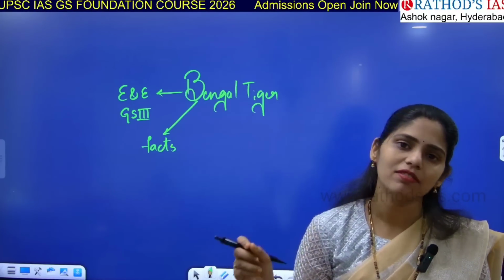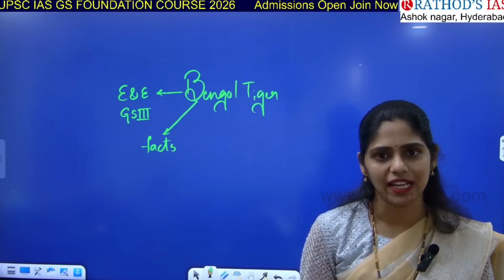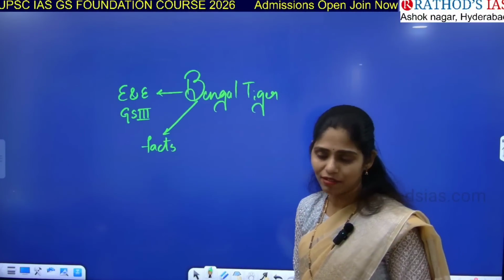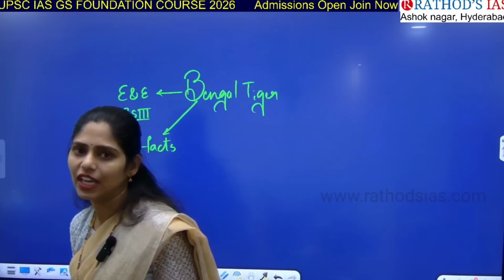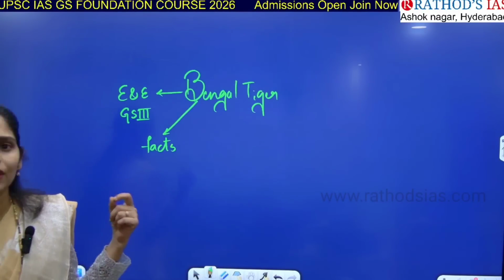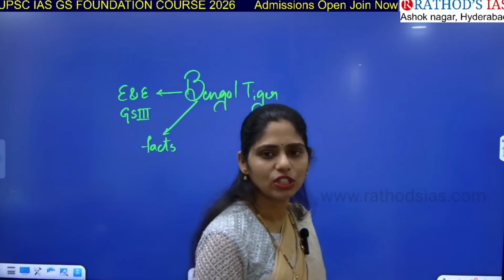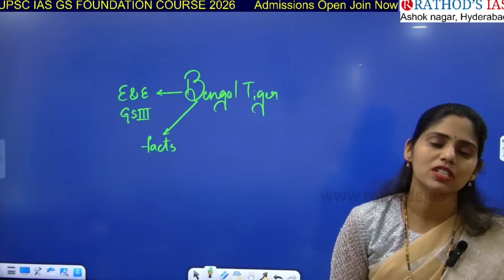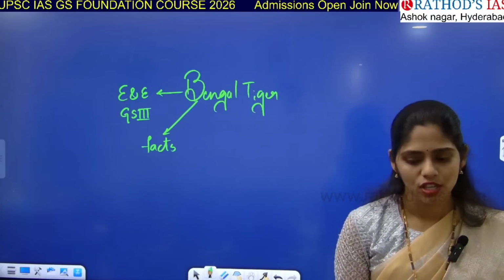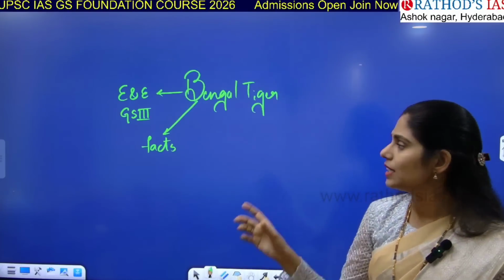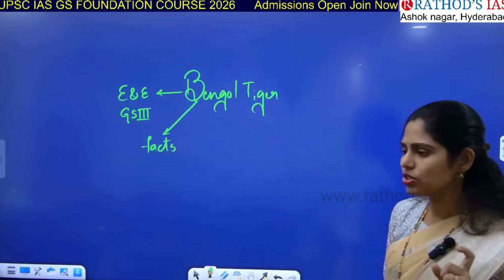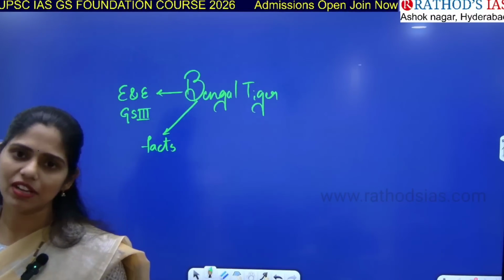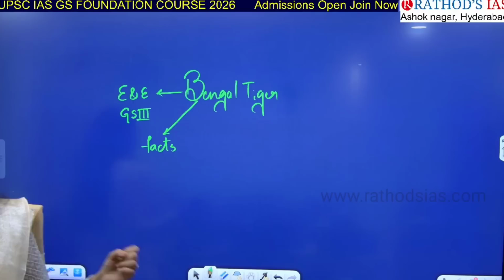For the tiger we have an ambitious project, that is Project Tiger. Whenever the government is implementing any project, you have to see which organization is managing that. Regarding Project Tiger we have the NTCA, National Tiger Conservation Authority. They also conduct a census, that is, they count the number of tigers once in every 4 years. So you have to collect data of the recent tiger census in India, and see in which states we have more tigers and in which states we have fewer tigers. All those things you have to see, guys.